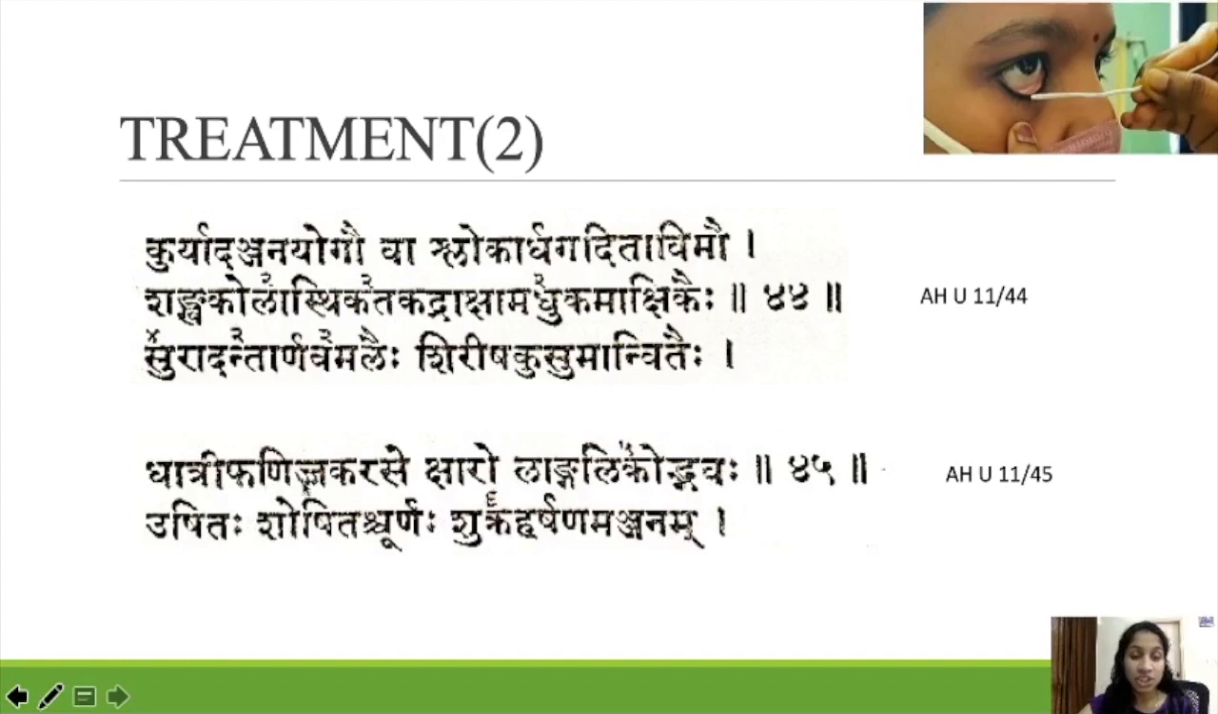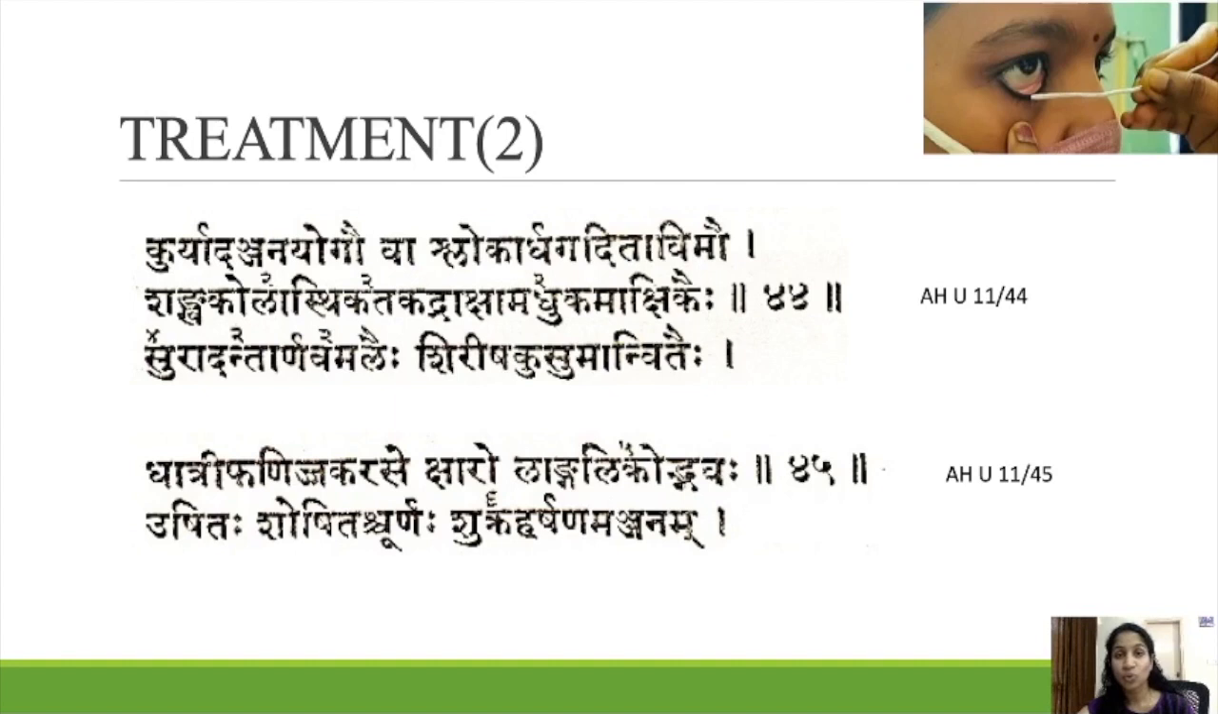Dhatri Paninjaka Rase Ksharo Langaligodbhavaha Ushitaha Shoshida Churnaha Shukra Harshana Anjanam. So this is also Harshana Anjanam. Dhatri Paninjaga Rase Ksharo Langaligodbhavehi. So in Dhatri Swarasa and Paninjaka Swarasa, that is Tulasi Swarasa, what we have to put? Langali Kshara. We have to put Langali Kshara.